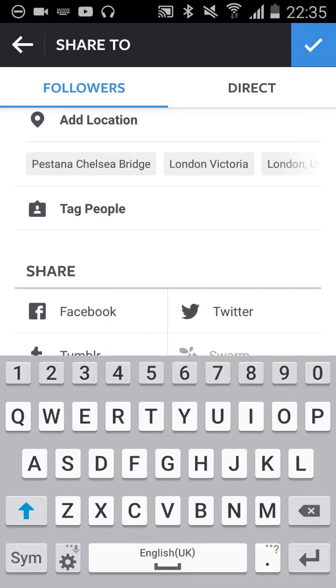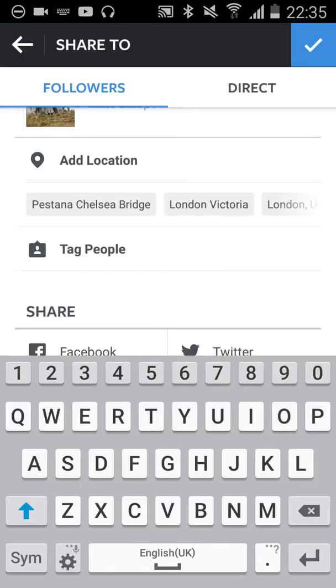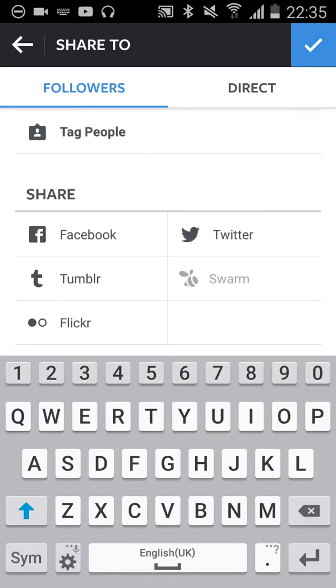And you can also add a location and share it. You can see here, add location. You can also share your picture on other social media channels through Instagram, although as your photo's saved on your camera, it's better to post it separately to the other social media. This way you can write a post specifically for each social media channel.